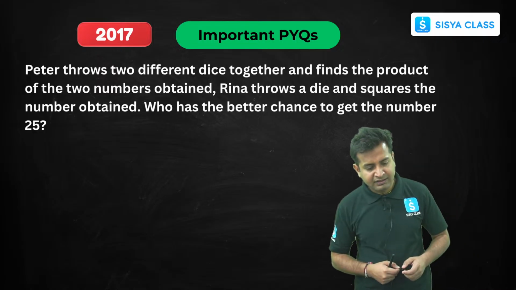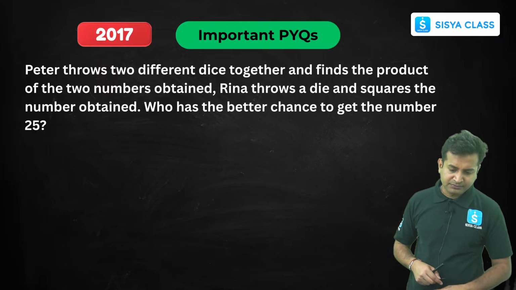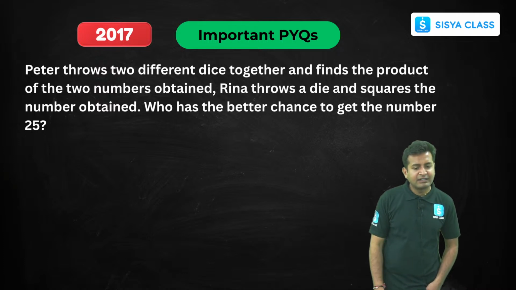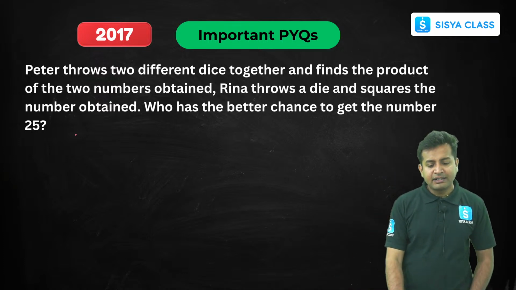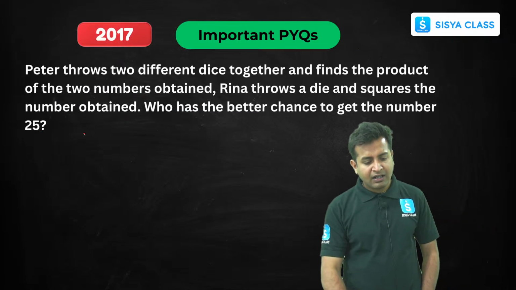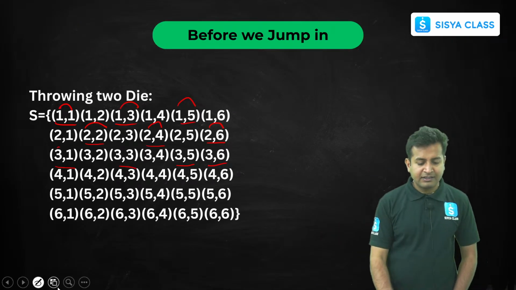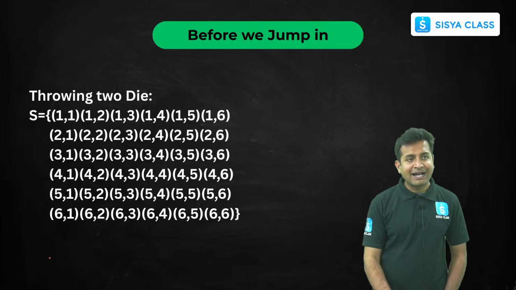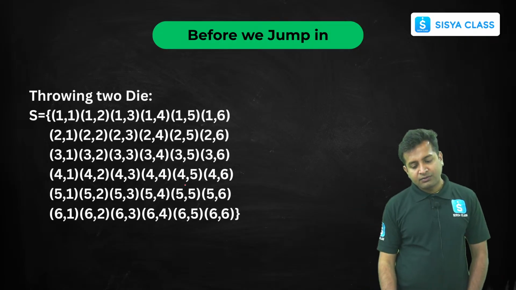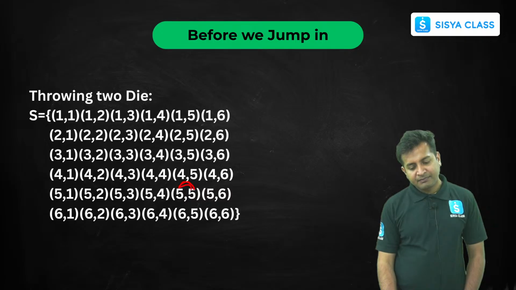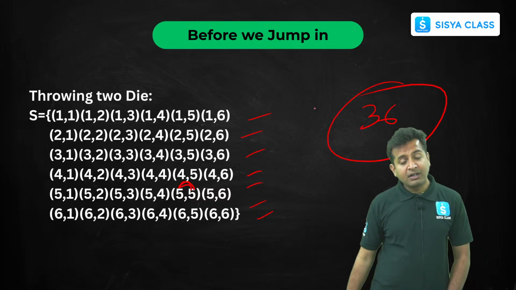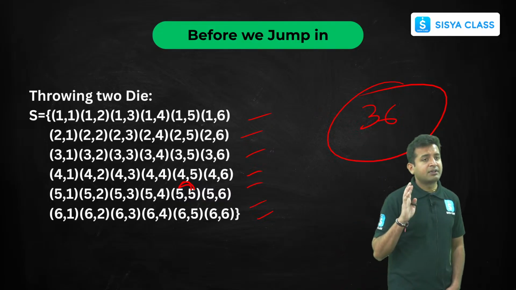Okay, now this is very interesting. Now why is this very interesting? Let's understand. So Peter is throwing the dice, right? Now here you can all see the probability that the product of the 2 numbers will be 25. It is only possible when we have 5, 5. The total sample space is how many? 36.